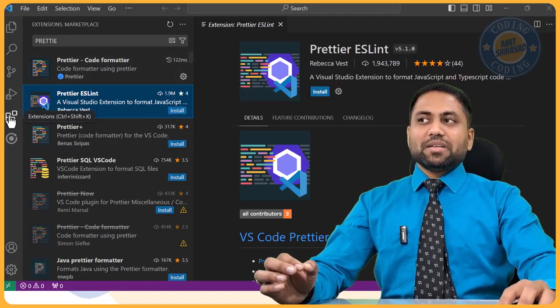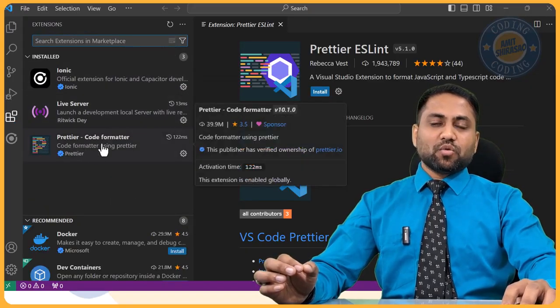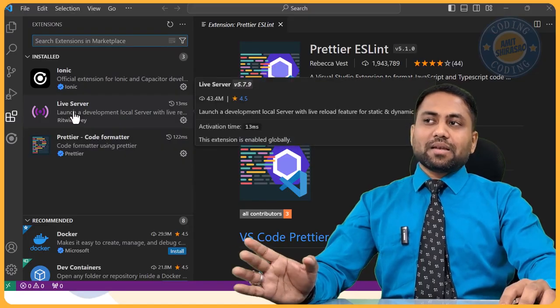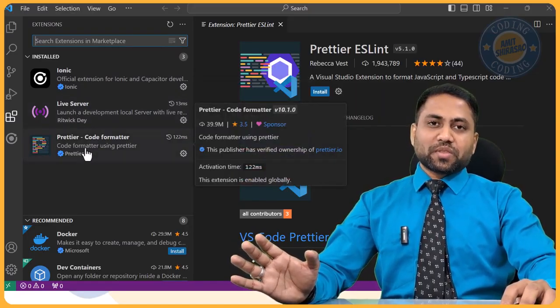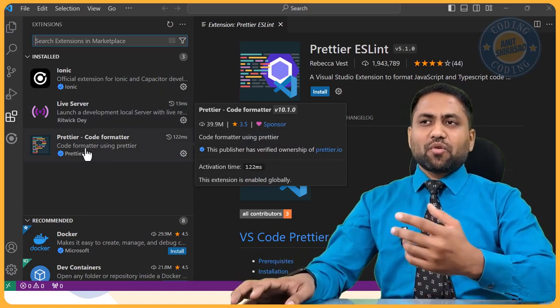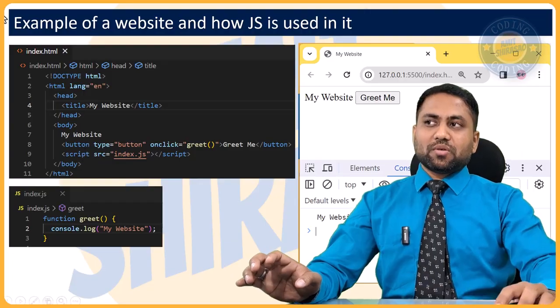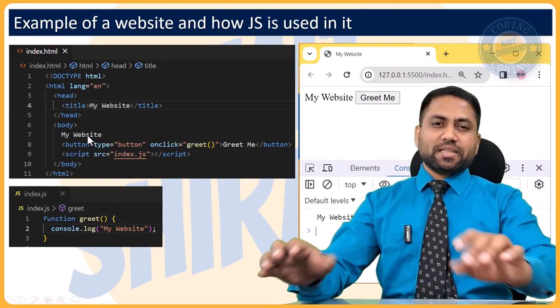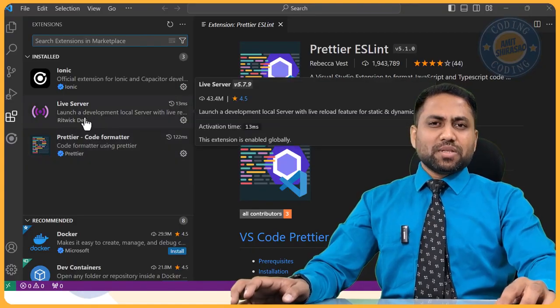I will recommend you to install two important plugins. One is Prettier Code Formatter and Live Server. So what does Prettier do? Prettier basically formats your code. If you are writing in HTML, then it will format the code to look pretty, just like you have seen over here. Now it looks pretty well indented and everything. This is what Prettier does. And Live Server, you will see in some time.